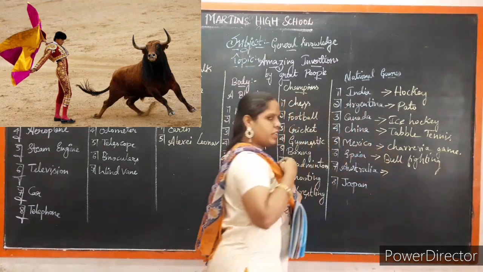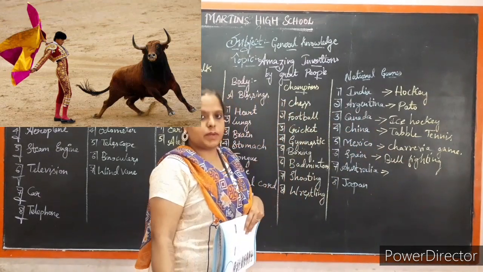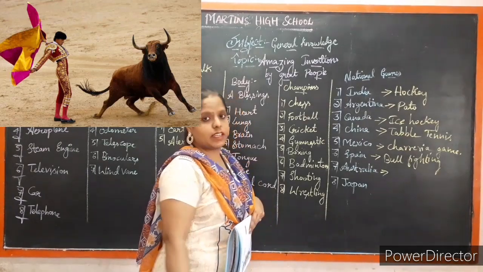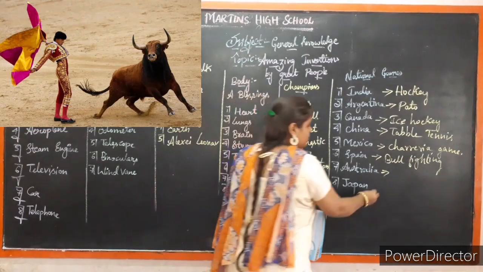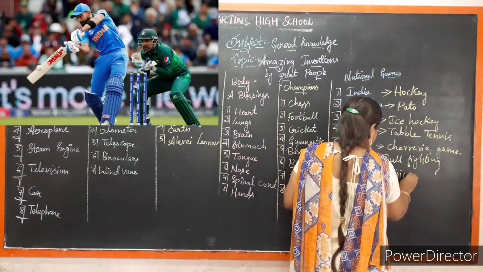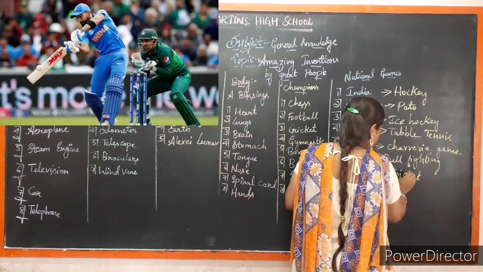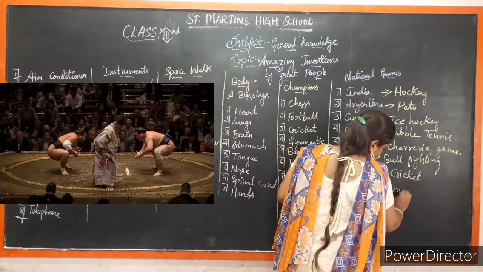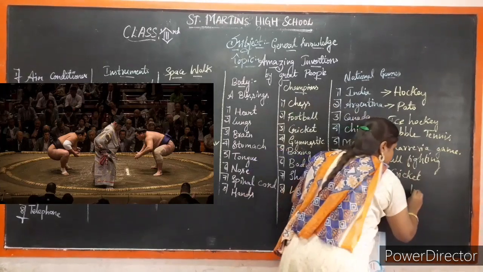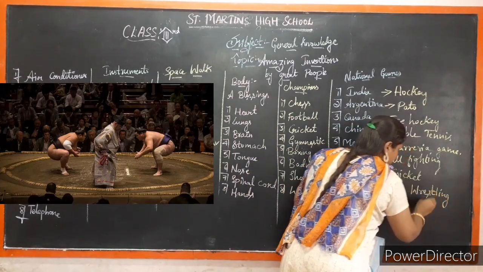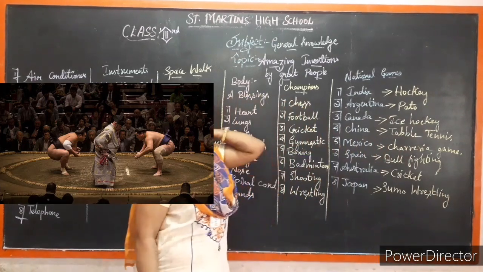Bull fighting. They used to leave a bull and a person will be standing and playing the game with the bull. Next, Australian game, cricket. Australia's national game is cricket. And at last, sumo wrestling. Sumo wrestling is a game for which country? National game for Japan.